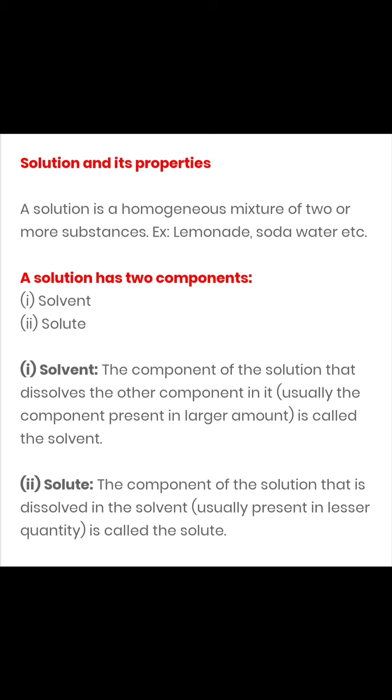In other words, we may also understand that the solvent is that component of a solution which is always present in a larger amount, and the solute is always the component of the solution which is present in a smaller amount. It's very clear from the example here. We have taken a full glass of water, and sugar we have just put a spoonful of it, or maybe 2 spoons. It's in the smaller amount. That is why sugar will be considered the solute and water will be considered the solvent.